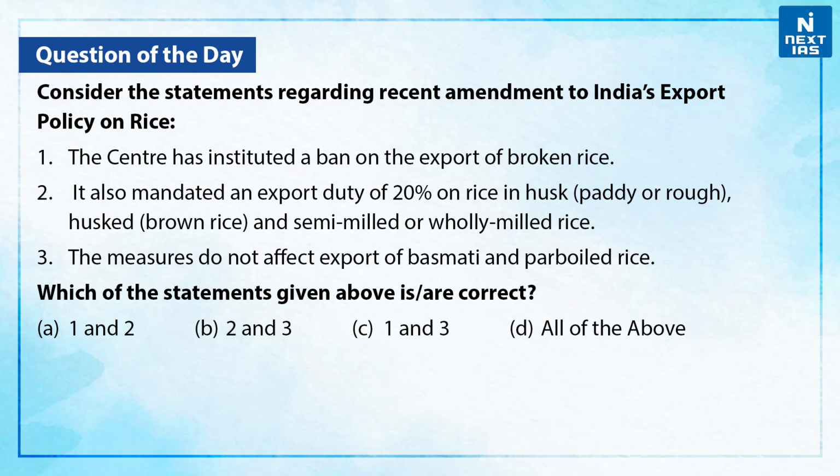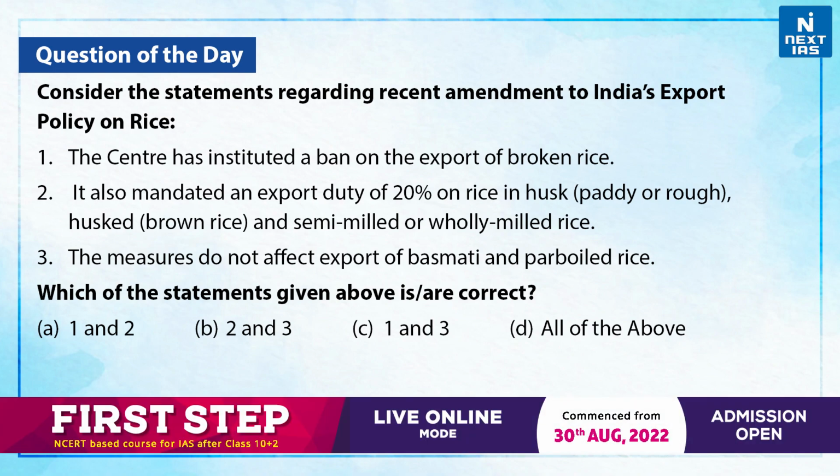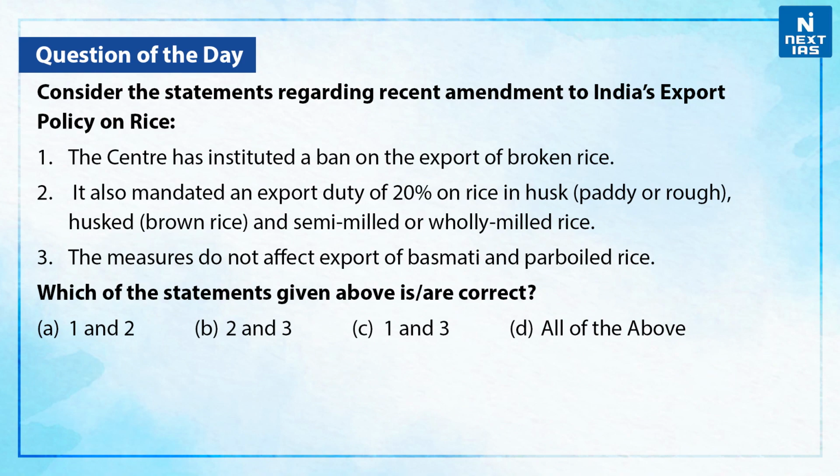Now, let us take up one practice question on the same. Consider the statements regarding the recent amendment to India's export policy on rice. First, the centre has instituted a ban on the export of broken rice. Second, it also mandated an export duty of 20% on rice in husk, paddy or rough, husked brown rice, and semi-milled or wholly milled rice. Third, the measures do not affect export of basmati or parboiled rice. Now, which of the statements given above are correct?